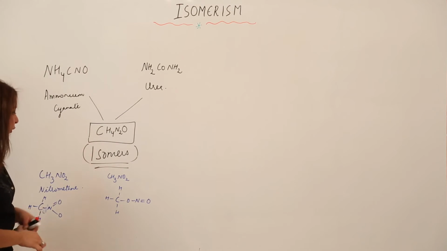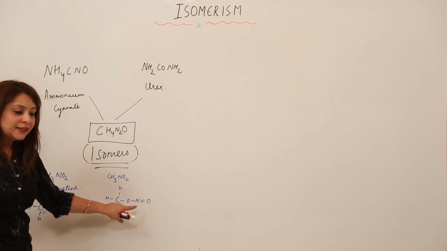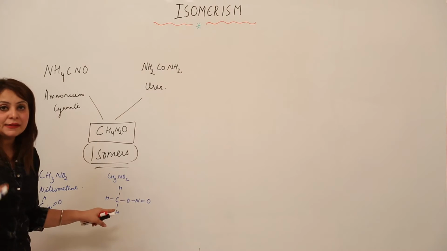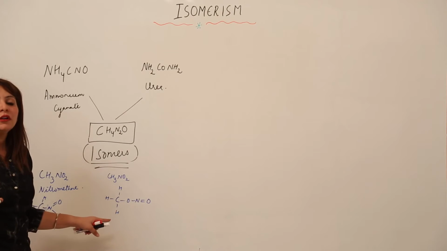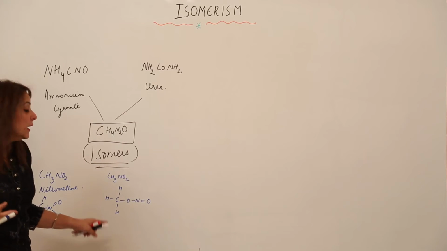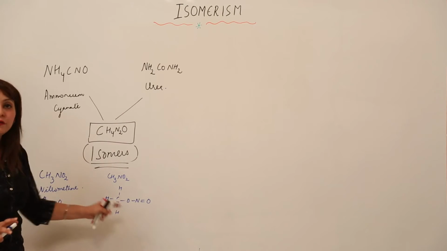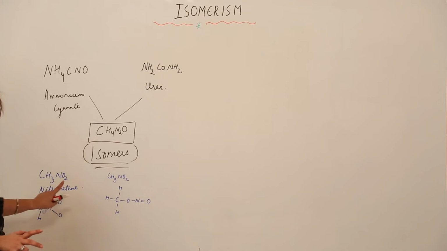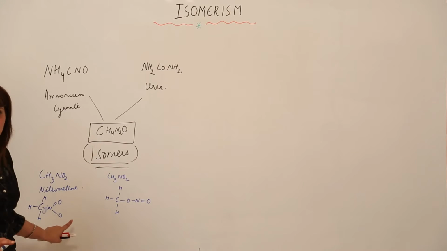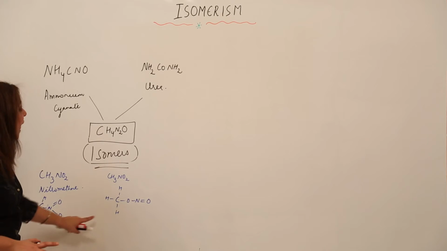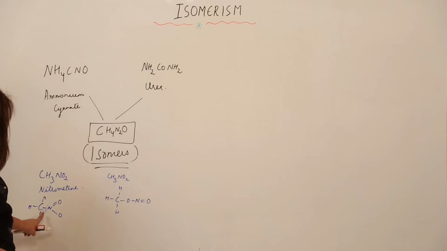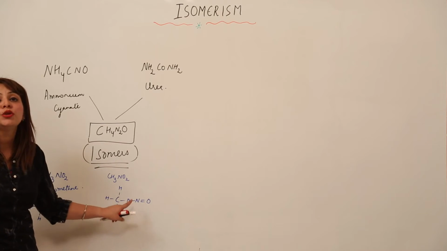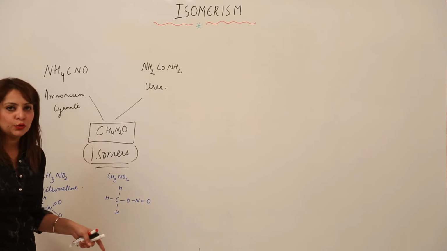Do you know the name for this compound? The formula they both possess is the same, 1 C, 3 H, 1 N and 2 O, so the molecular formula is CH3NO2, right? But they have different names. The compound with this kind of structure is called nitromethane, and the compound with this kind of structure differs in the structure: here C is directly attached to N, but in this case C is attached to O, and further O is attached to N, right?